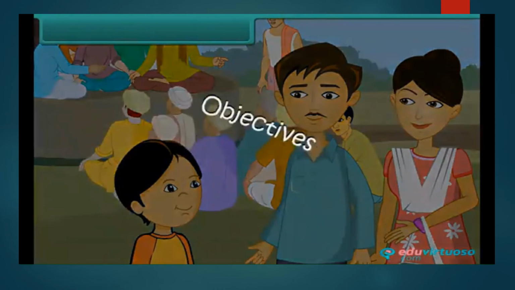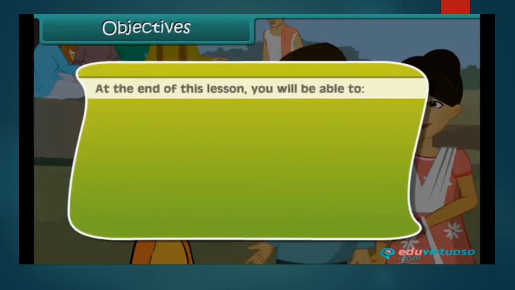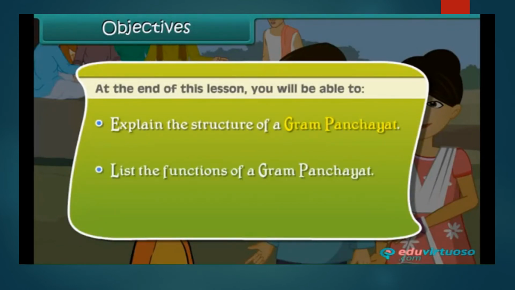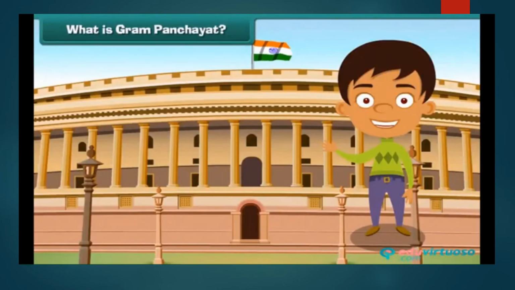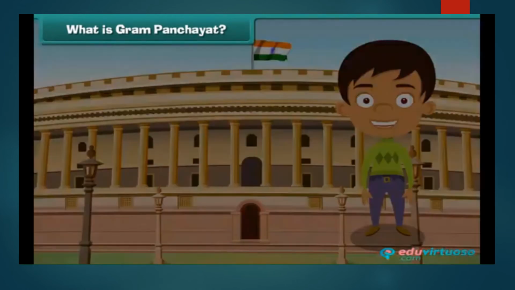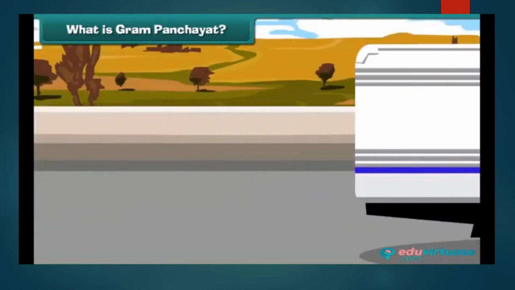Objectives. At the end of this lesson, you will be able to explain the structure of a Gram Panchayat and list the functions of a Gram Panchayat. What is Gram Panchayat? We all know that the governments in the states and union territories maintain law and order in their cities and look after the needs of their city dwellers.